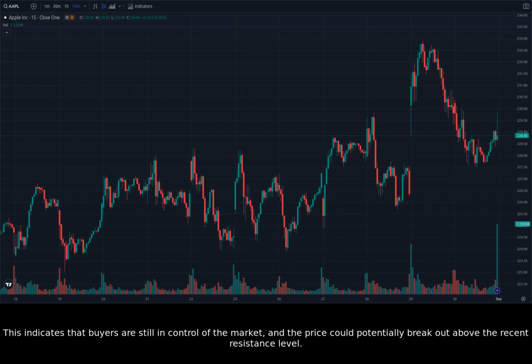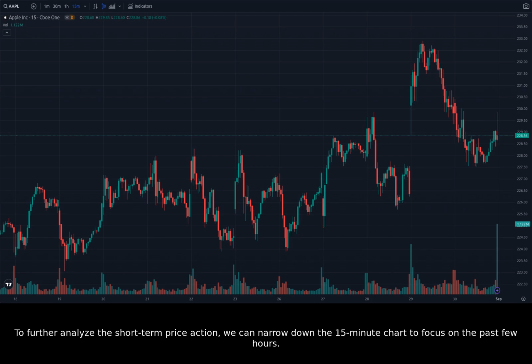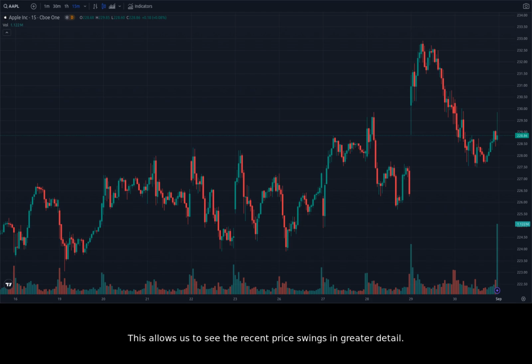To further analyze the short-term price action, we can narrow down the 15-minute chart to focus on the past few hours. This allows us to see the recent price swings in greater detail. The price has been consolidating between $229 and $230, as we previously observed.